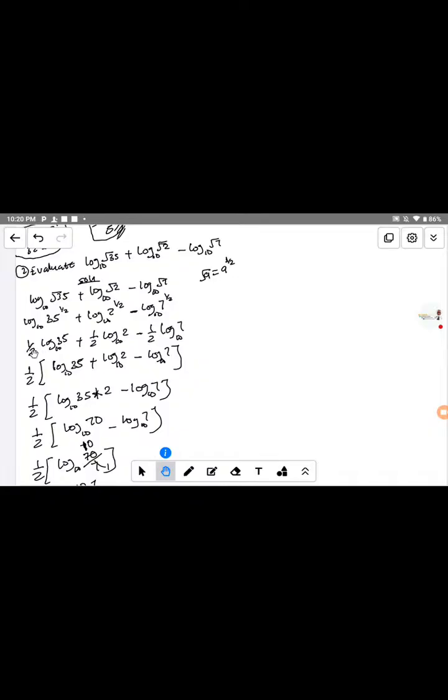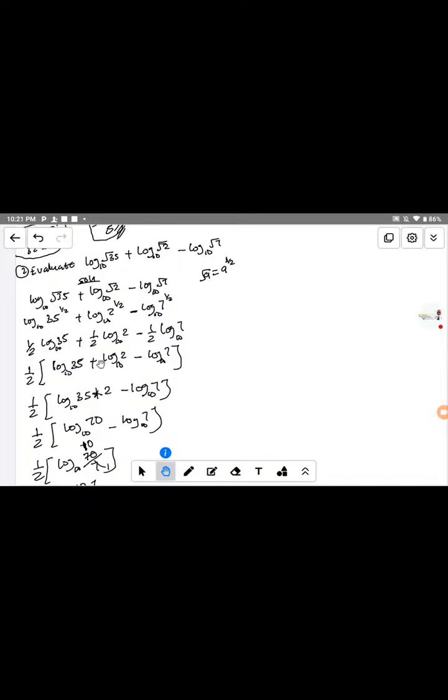Now, the step I did here: this 35 is to the power 1 over 2, and this is the index. According to the power law of logarithm, the index here we multiply by the logarithm. So the 1 over 2 multiplied by this logarithm, and the 1 over 2 will come to this part.